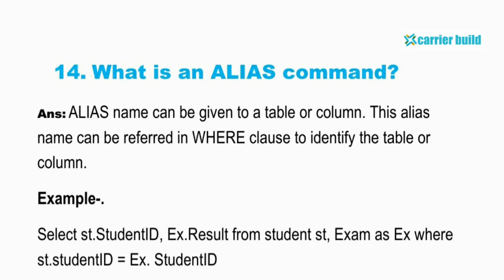What is an alias command? An alias name can be given to a table or column. This alias name can be referred to in the where clause to identify the table or column. Below is a simple example for the alias command.